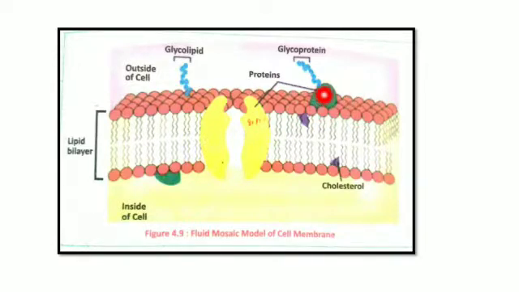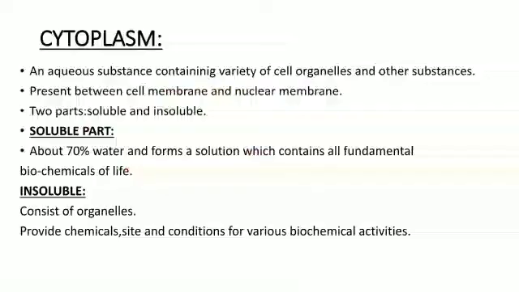Okay dears, you can also take the example of this one. This is the structure of the cell membrane, in which these two are the layers of the lipids, and in between the lipid layer the proteins are floating, while some are embedded, some are attached, as you can clearly see, this green one and this yellow one. The carbohydrate is also present in the cell membrane. If the carbohydrate is attached to the lipid, it will be in the form of a glycolipid. And if the carbohydrate is attached with the protein, it will be in the form of a glycoprotein. I hope this structure will be clear to you now.